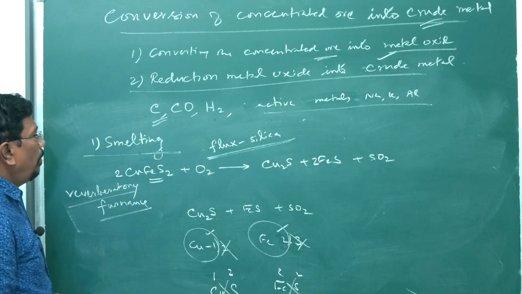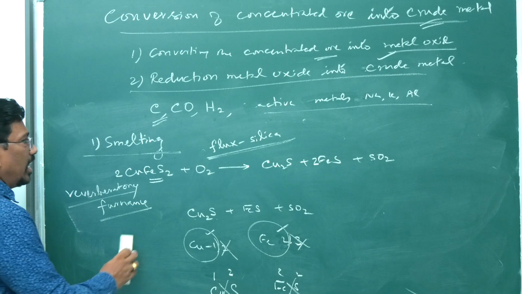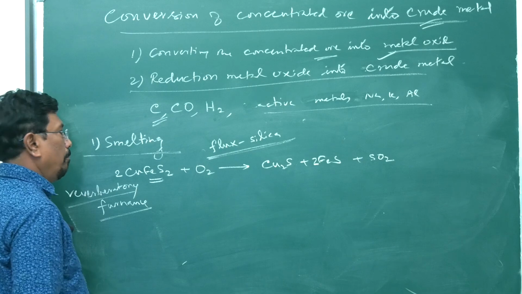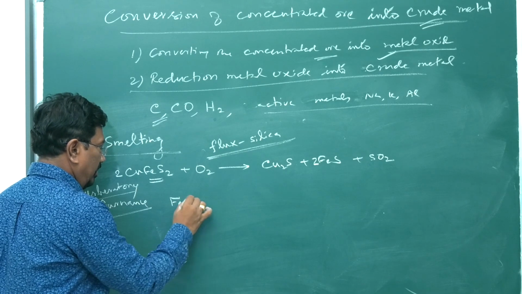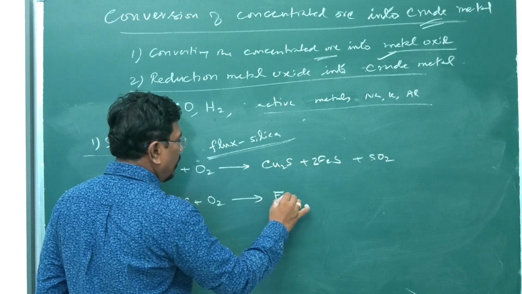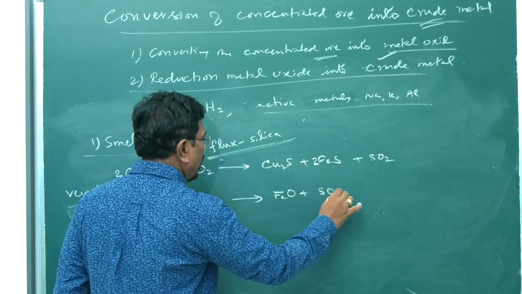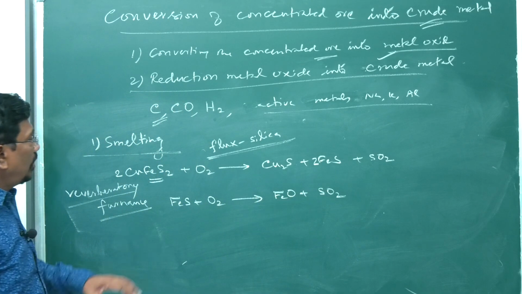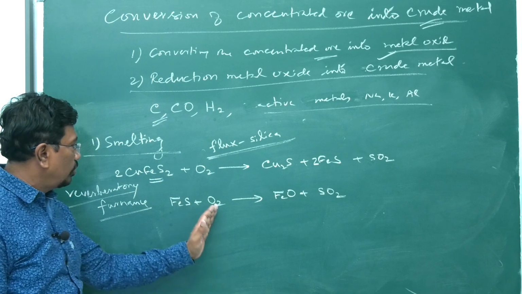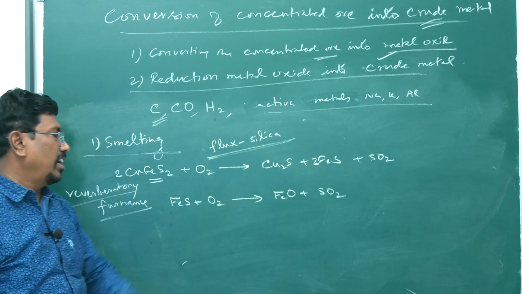When copper pyrites ore is roasted with air, it becomes cuprous sulfide and ferrous sulfide. Then the ferrous sulfide is getting oxidized into ferrous oxide, FeO, and sulfur dioxide. This is what we have seen in roasting. When metal sulfide is roasted with air, it becomes metal oxide and sulfur dioxide.